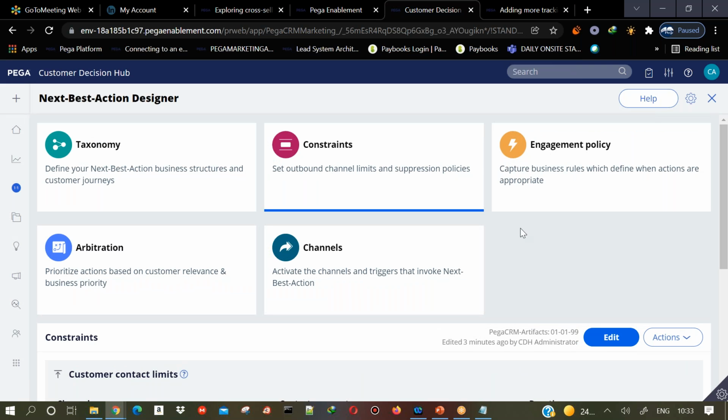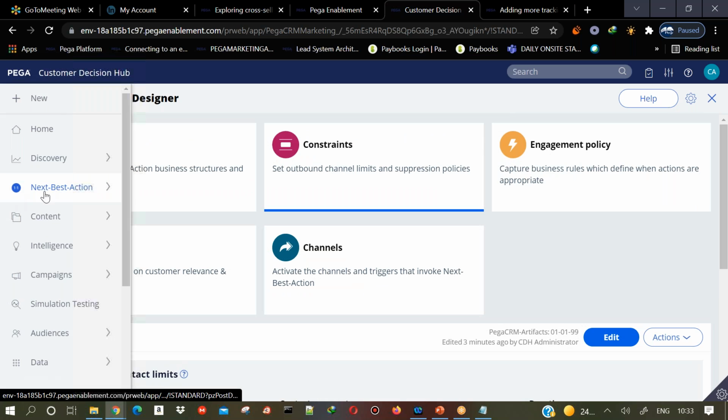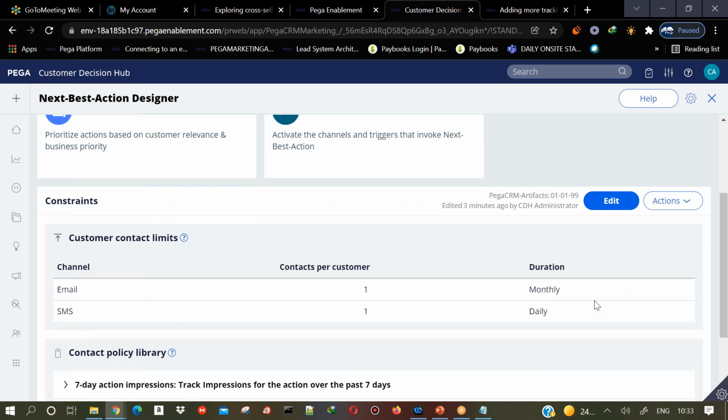So this is about the contact policy. All you need to do is come to the NBA designer constraints and you can configure the contact policy. In the backend, it will generate the proposition filter, which will be used in the data flow. So you don't need to worry whether you need to change anything or call it somewhere. You don't need to call it anywhere. Just configure it and leave it as it is.